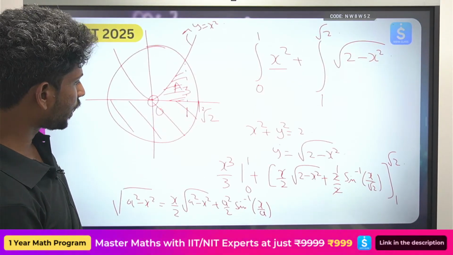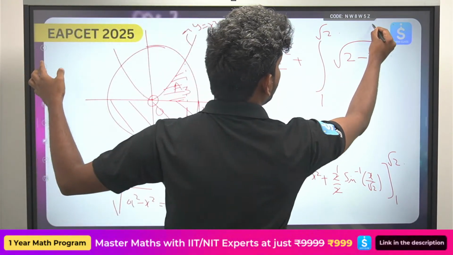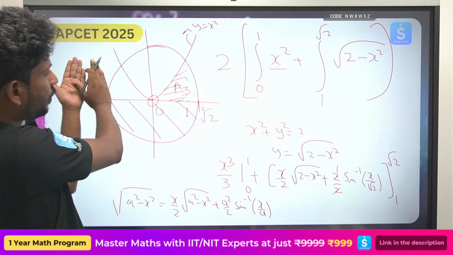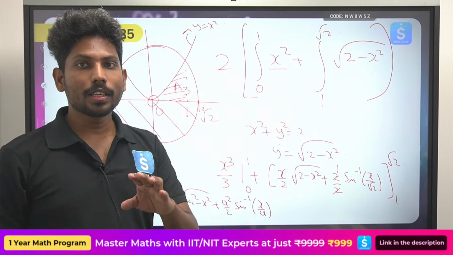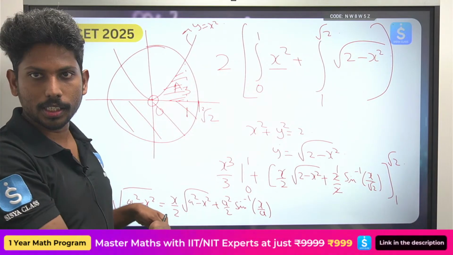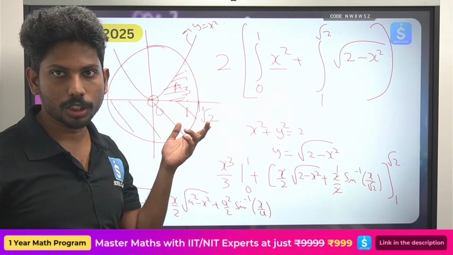And you need to do this twice, ఎందుకంటే you are trying to find only this area, you need to find the symmetric area. ఇది ఒక వే. ఇంకొక వే ఏంటంటే, you can actually take the whole area of the circle and then take the upper area minus lower area. That is also one possibility.